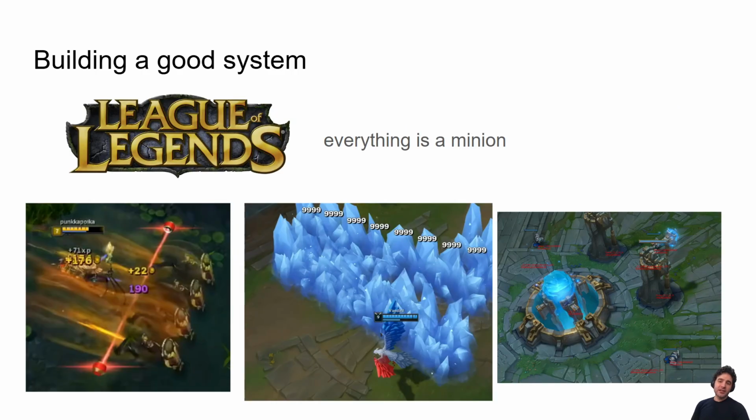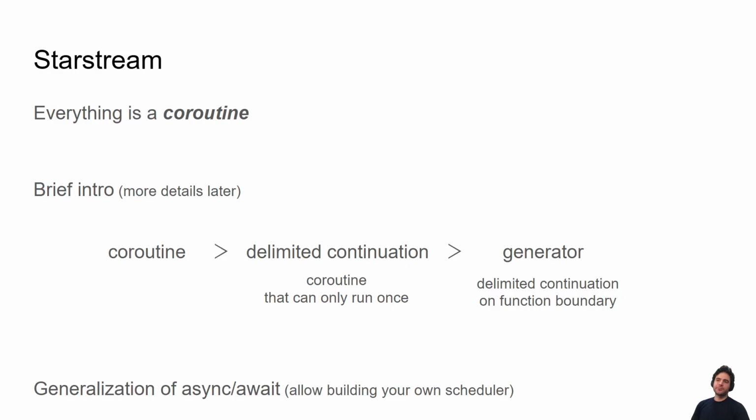And this is true not just in systems, but even in games. For example, if you think about League of Legends, famously everything's programmed as minions. Even when you're programming games, sticking to an abstraction, even if it leads to weird bugs, can often allow you to outship the competition. So in this regard, Starstream decided to make everything a coroutine.